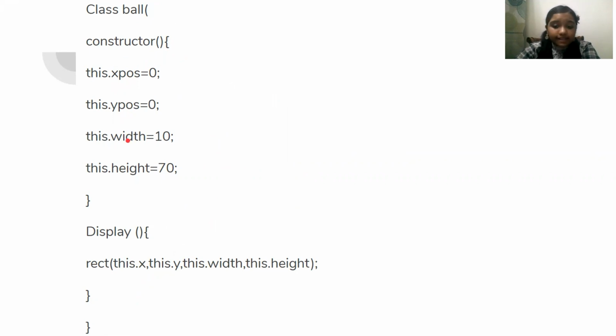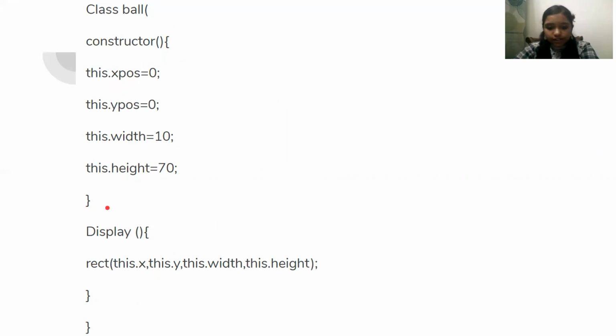The width is same for all. Those properties whose values are same for all, we can define here itself. And then after that, we write this dot height. And then we close the constructor. Now we are done with properties.